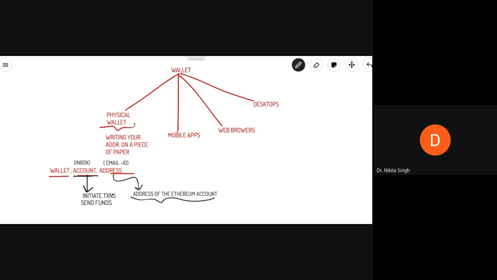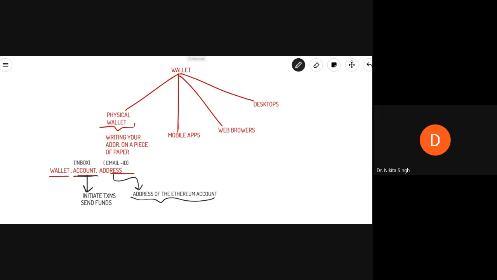And finally, the last term is wallet. A wallet is a product that lets you manage your Ethereum account. What I mean is that it provides you with an interface. It allows you to view your account balance. It allows you to send transactions and a lot of other things, like the amount that is available with you.